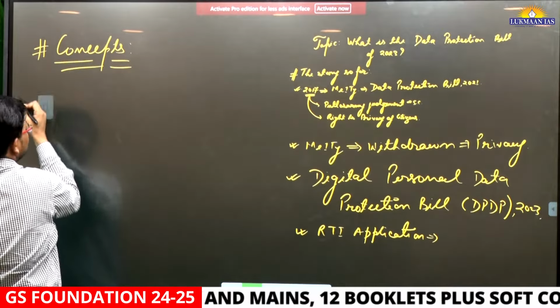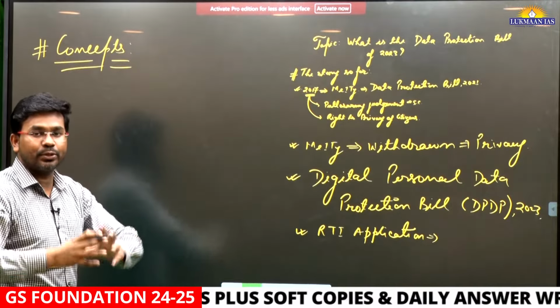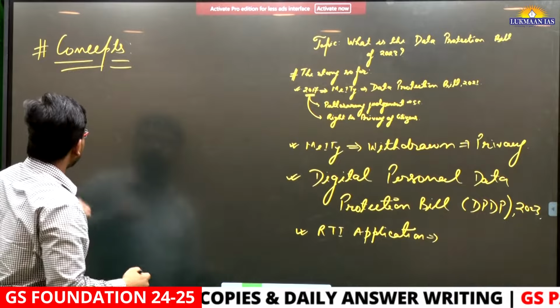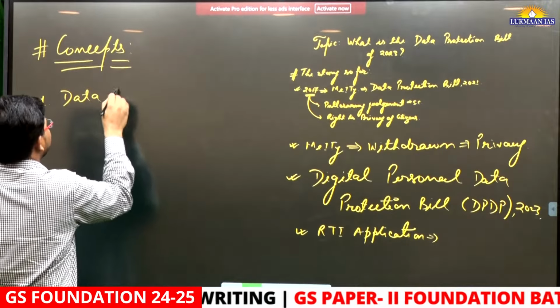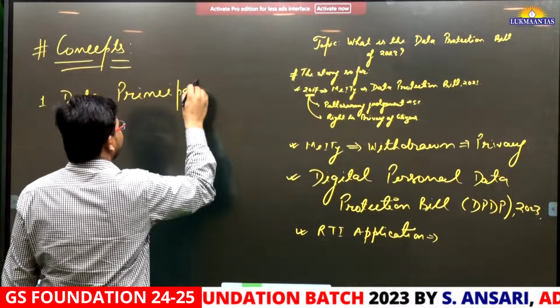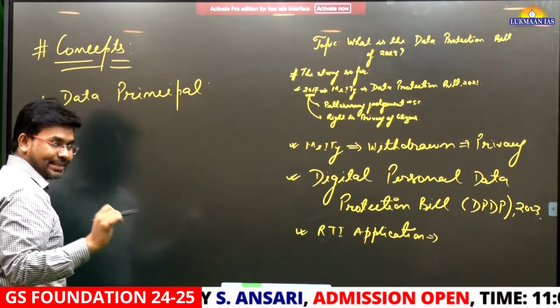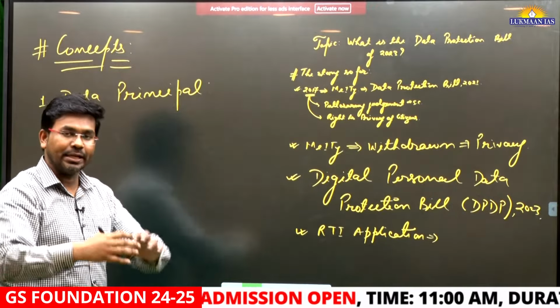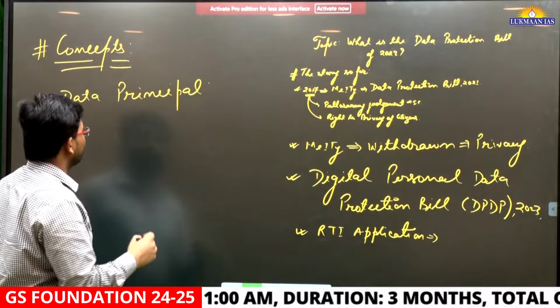This Digital Personal Data Protection Bill categorizes stakeholders into different parts. One of them is the data principal. Who are data principals? Data principals are citizens like me and you, so our data will be used.